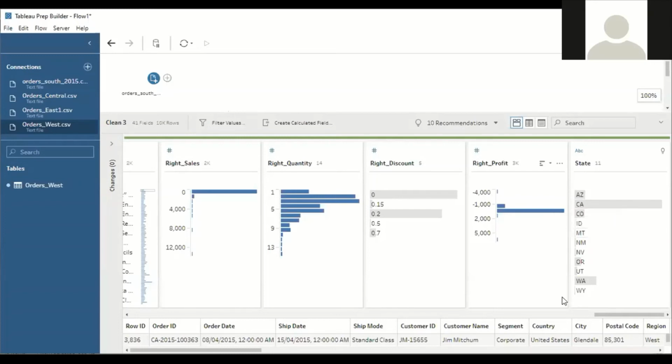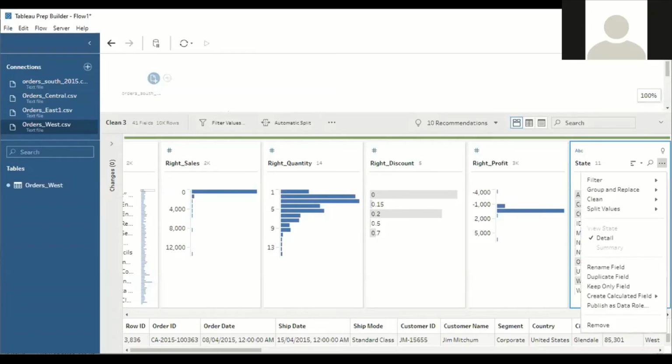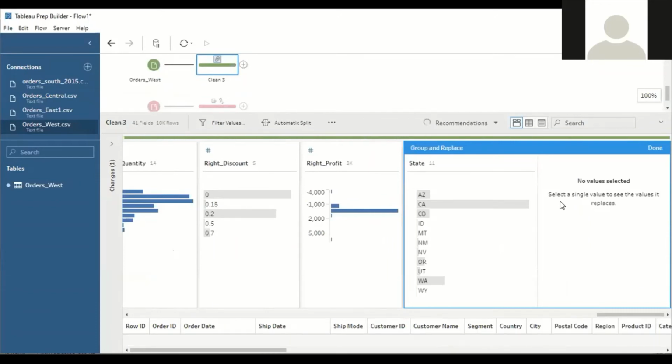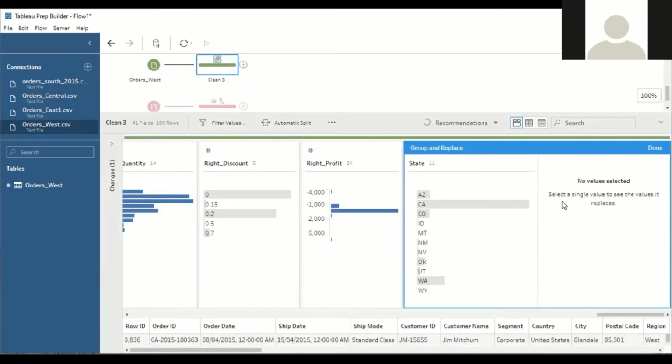To modify this, go to more options. Under group and replace, there is an option called manual selection. Hit on manual selection, and you can replace these short forms with full names. Say AZ, AZ stands for Arizona.